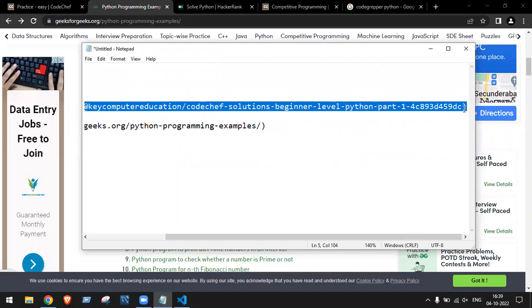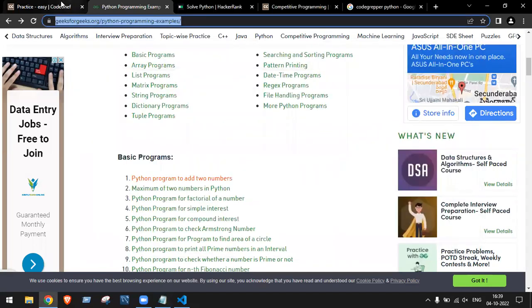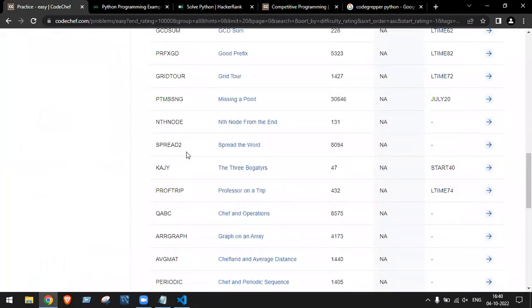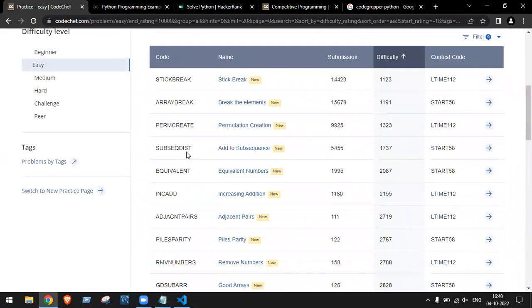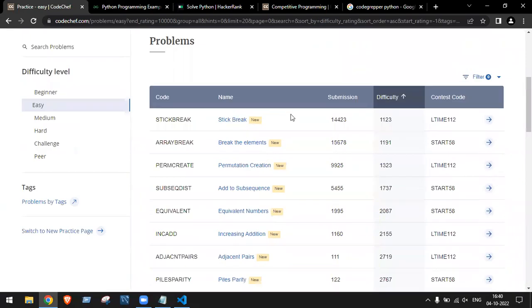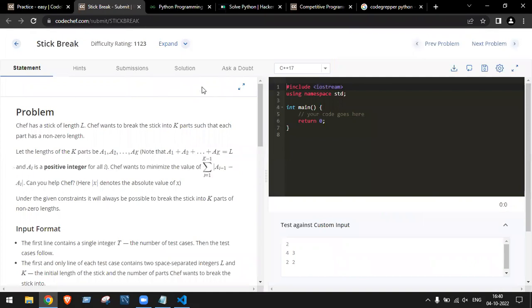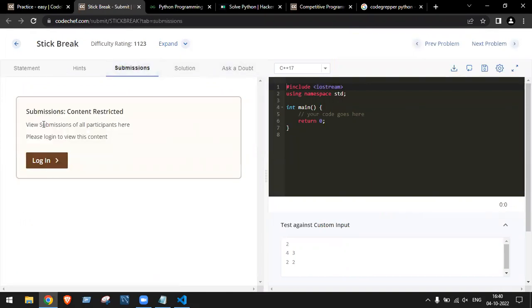CodeChef, I don't want to provide the link. Here I have multiple links for CodeChef. In easy, there are multiple programs, and daily they're going to add more. You can see here, name, new. And if you log in, then you are even able to see the solutions also. Submissions, you have to log in. We can view all the submissions from the user, which I'll show in next Monday's class. That's the CodeChef part.